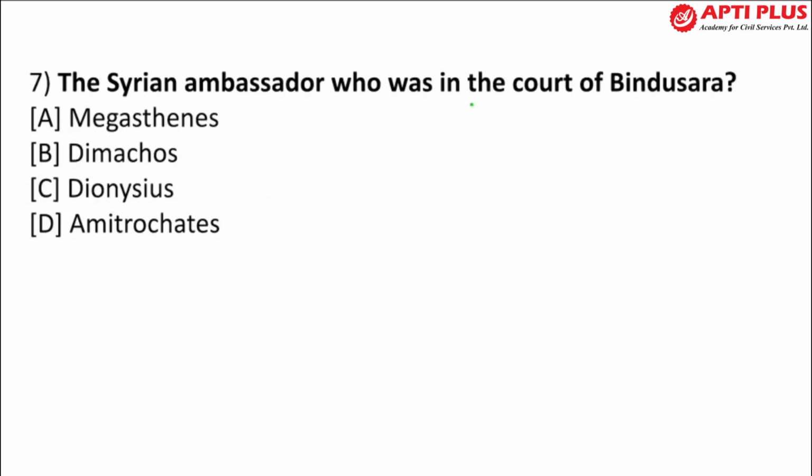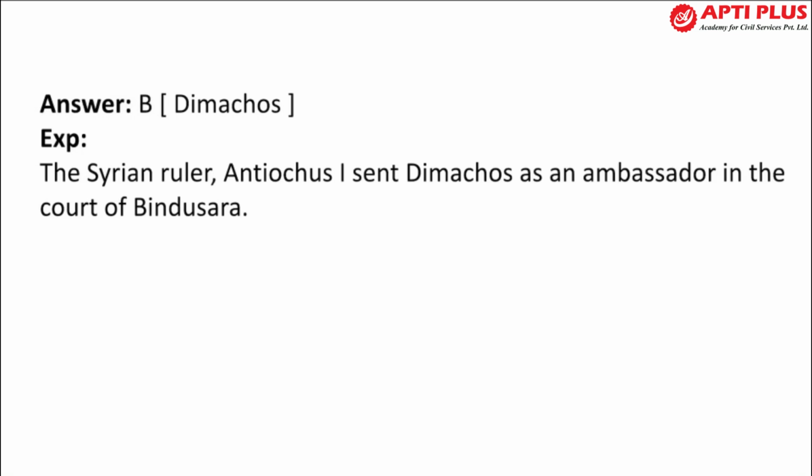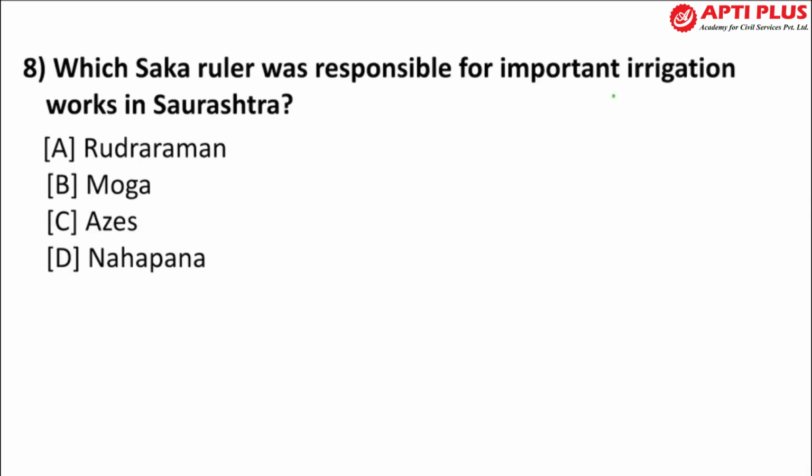Okay. Question number 7 is: the Syrian ambassador who was in the court of Bindusara. Right, the Syrian ambassador was sent to the court of Bindusara, and who was he? The answer is B, Dimachus. So Dimachus was the Syrian ambassador and he was sent by Antiochus I, right? And he was in the court of Bindusara. So this is an important question that you need to know.